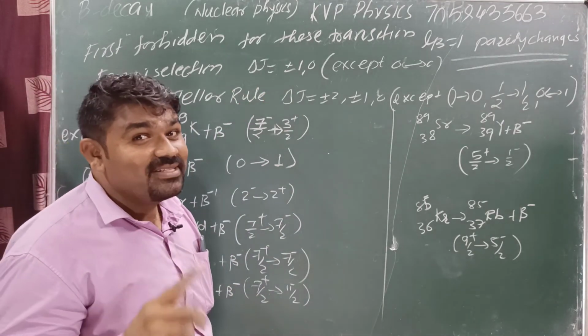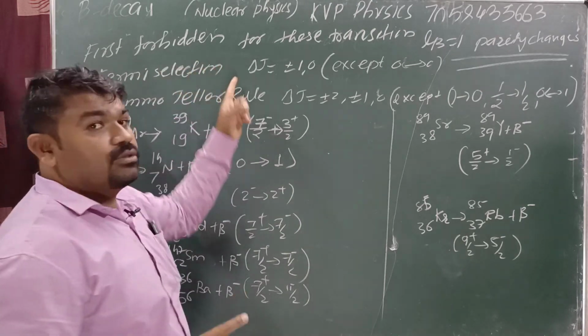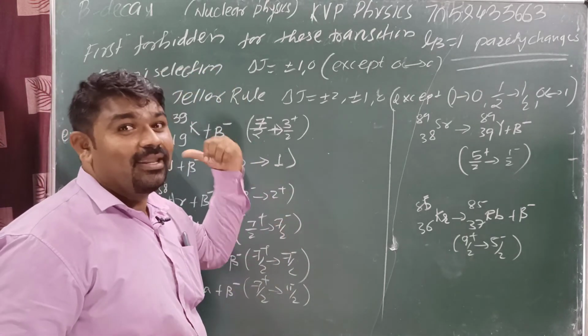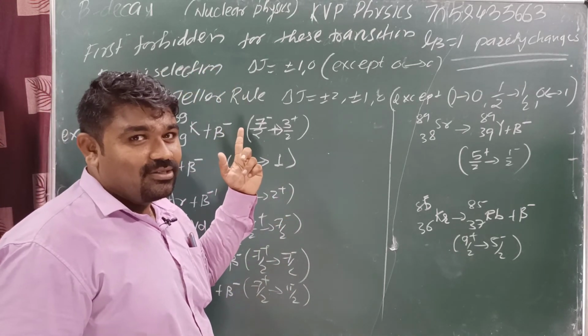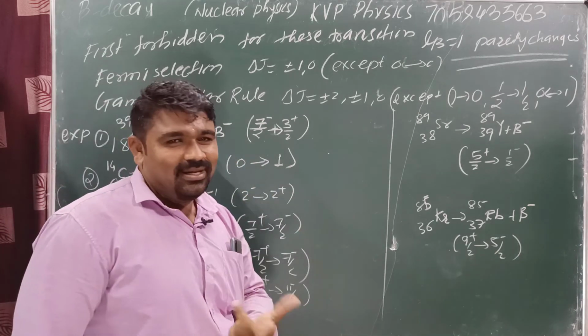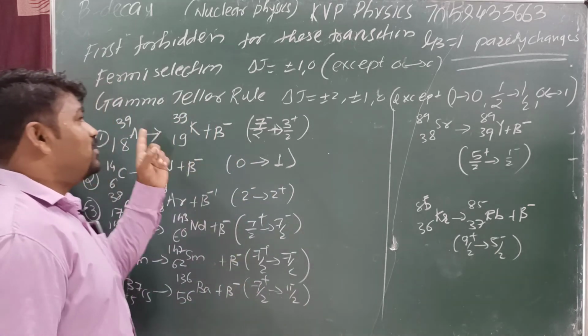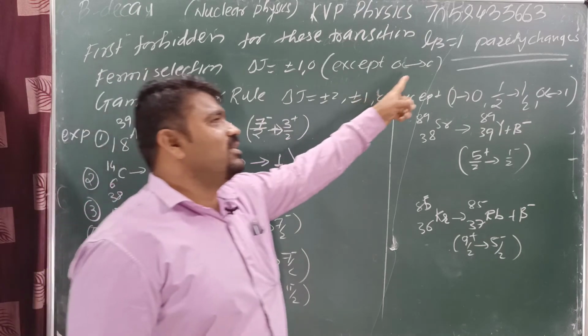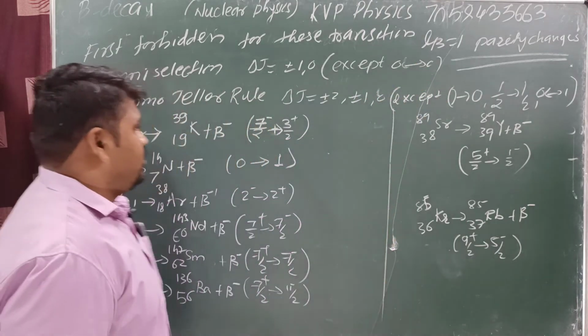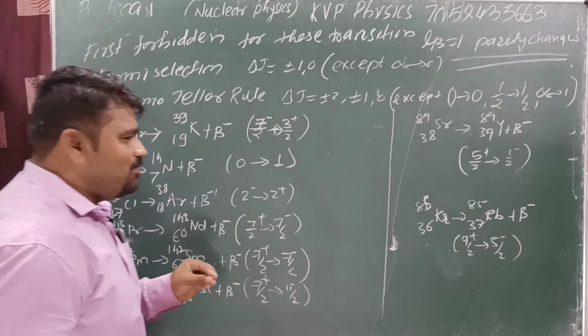The first forbidden case. The 0 to 0 transition is allowed in the allowed case, yes or no? Fermi 0 plus to 0 plus transition, okay. But for first forbidden, the 0 to 0 transition is not allowed. Got it?